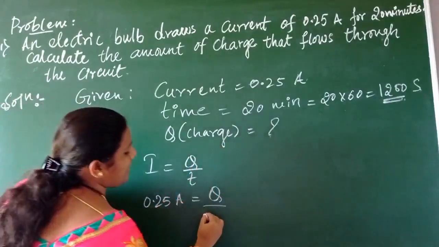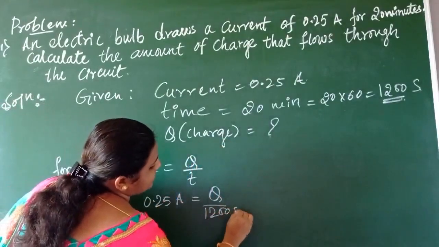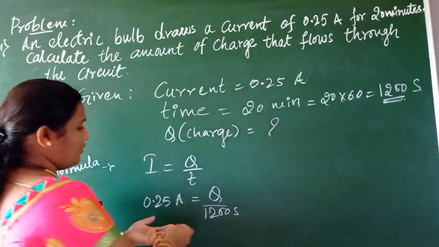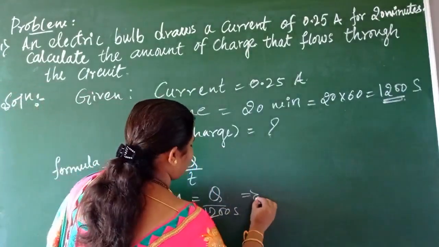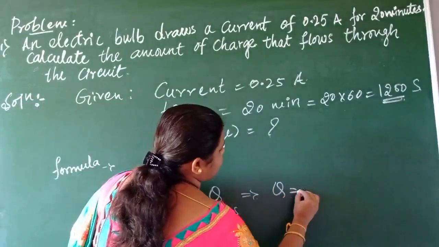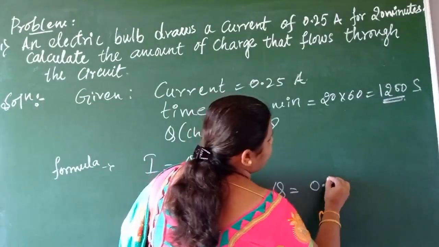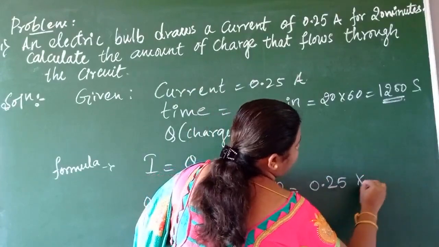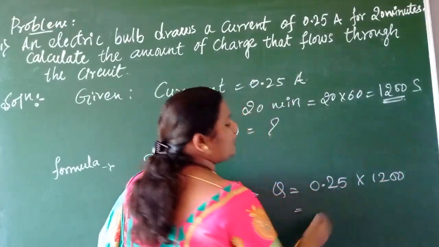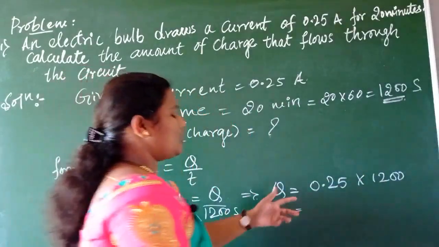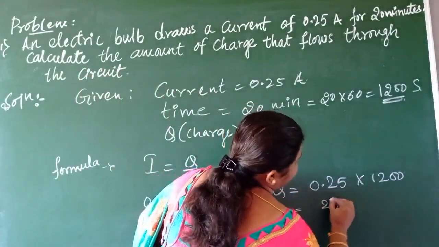And what is the T value? 1200 seconds. When you rewrite this by cross multiplying, what we get is Q is equal to 0.25 into 1200. Isn't it, children? 0.25 can also be written as 25 divided by 100.